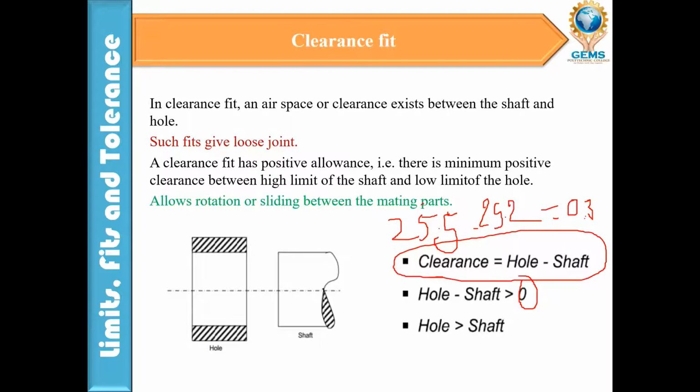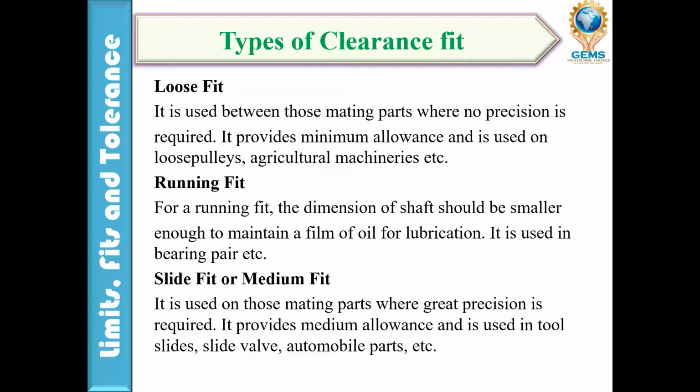That's why it's called a clearance fit. In clearance fit, there are types of fits: the loose fit, running fit, slide fit, or medium fit. The loose fit is used between mating parts where no precision is required. It provides a minimum allowance and can be used on loose pulleys and agricultural machines.